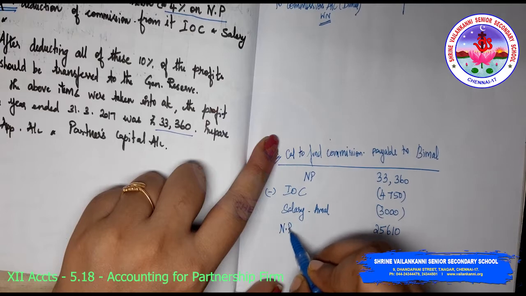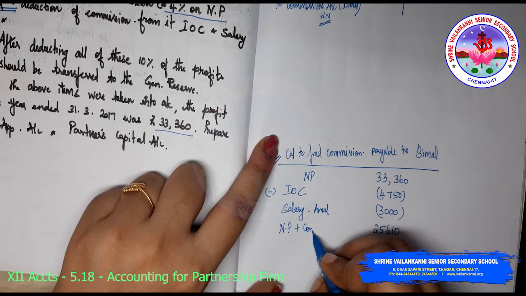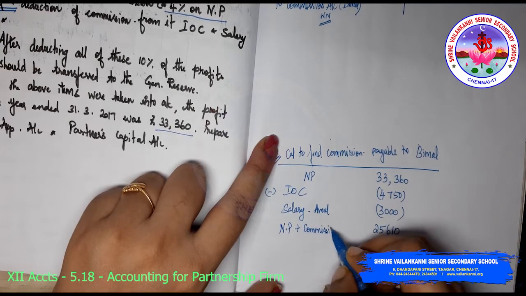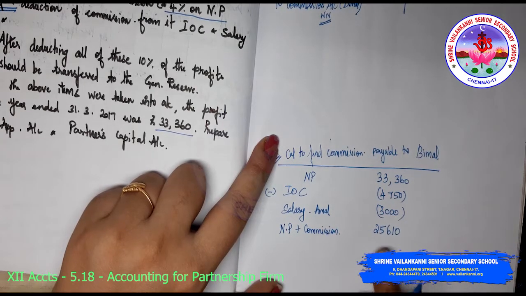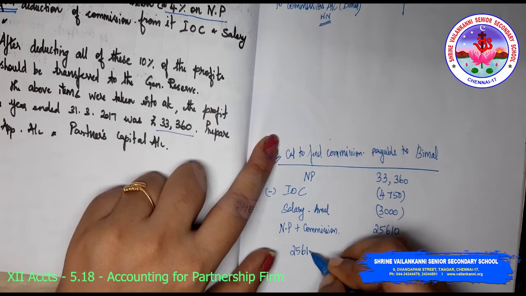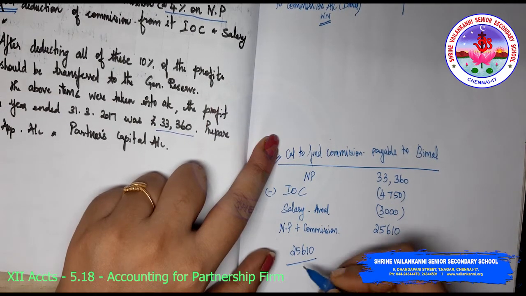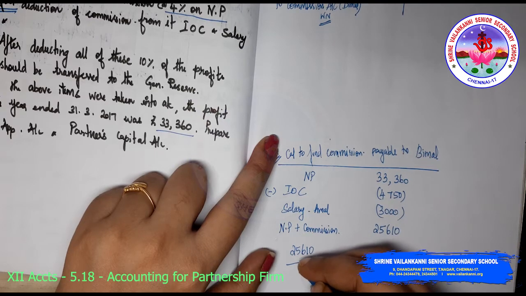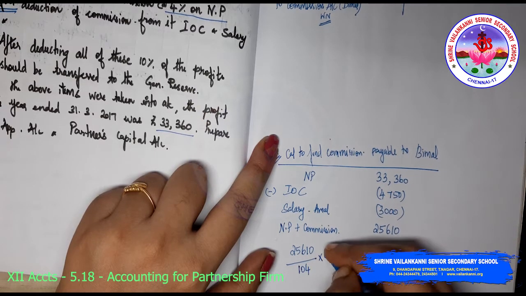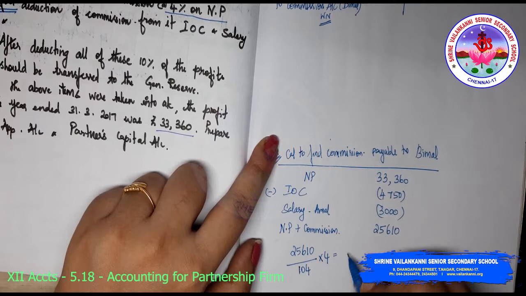So this is net profit plus commission. Okay, so net profit plus commission is 25,610. So 25,610 divided by 104 into 4 will be commission. Am I right?